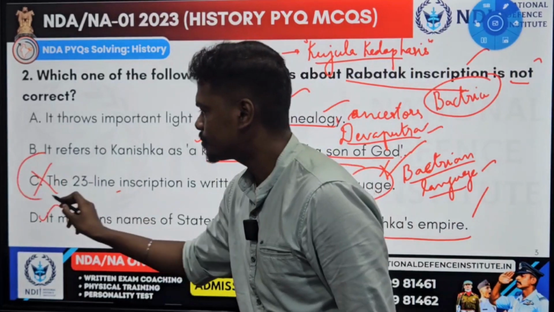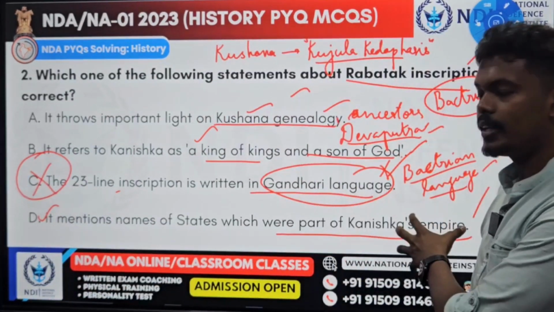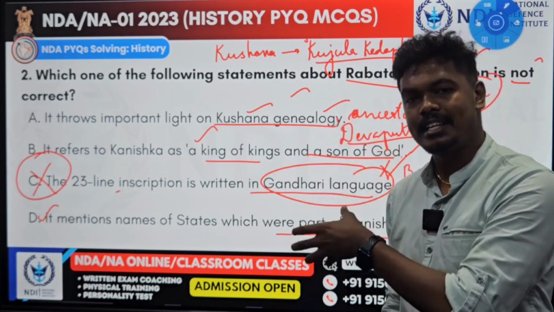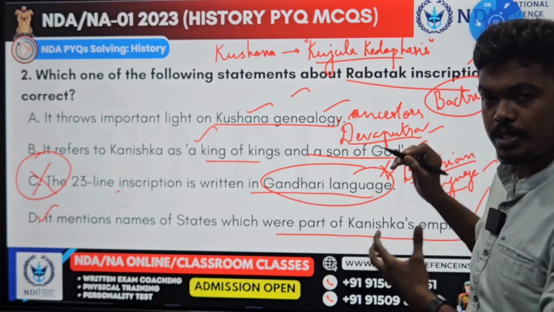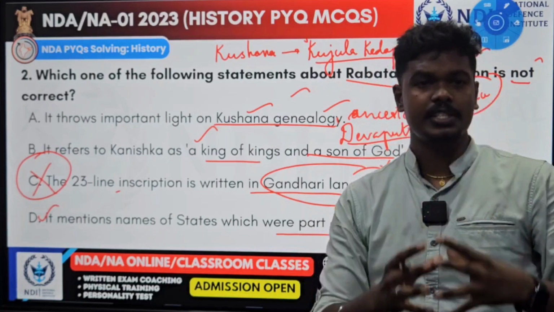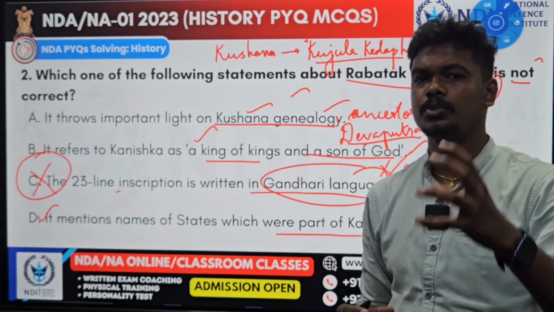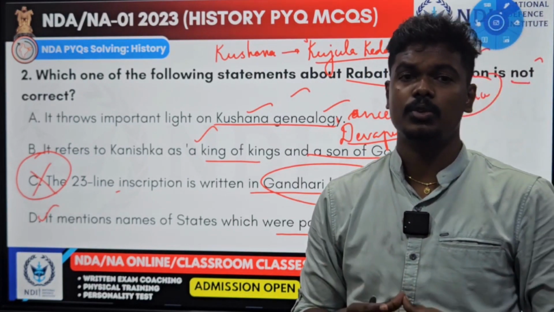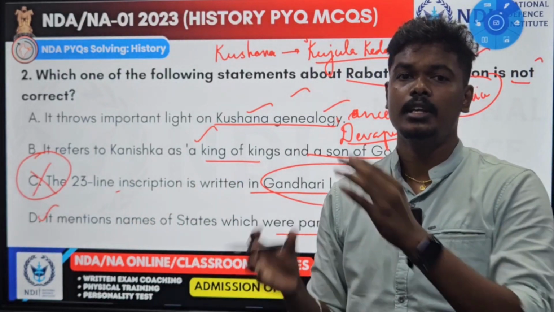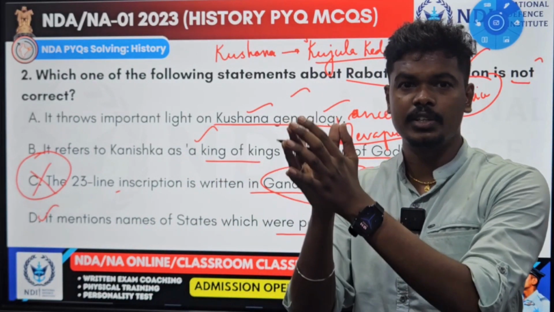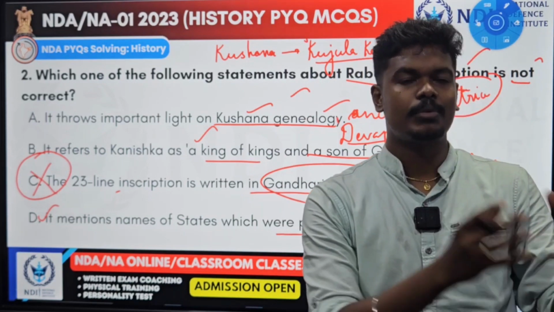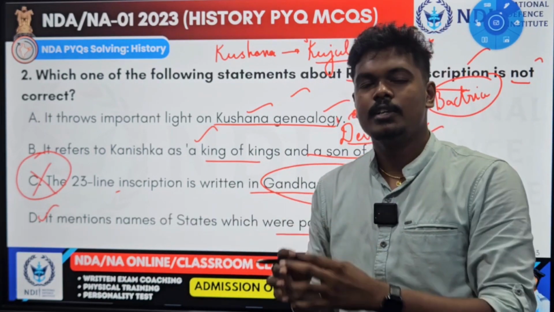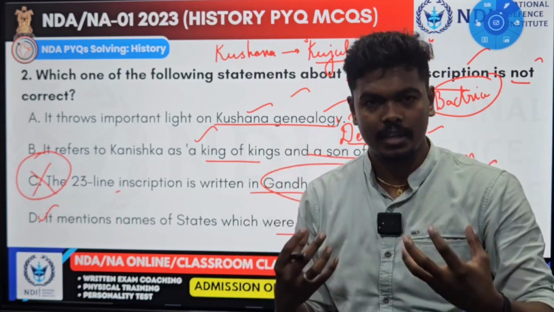They're asking for the one that is not correct. The answer is C, because it is not in the Gandhari language; it is in the actual Bactrian language in Greek script. And the Kushanas are famous for two things. Specifically, Kanishka conducted the 4th Buddhist council. During that council, the split of Buddhism happened, where the Buddhist group started to divide into Hinayana and Mahayana. Hinayana means they consider Buddha as a teacher, Mahayana means they consider Buddha as a god. So Kanishka is a famous Mahayana Buddhist.